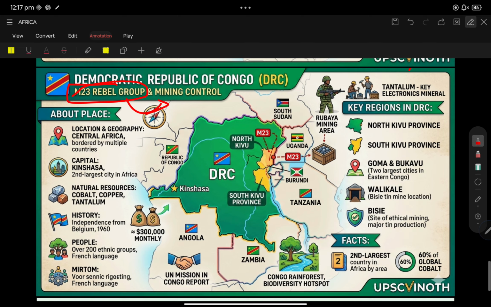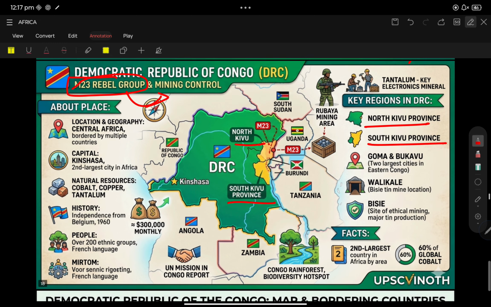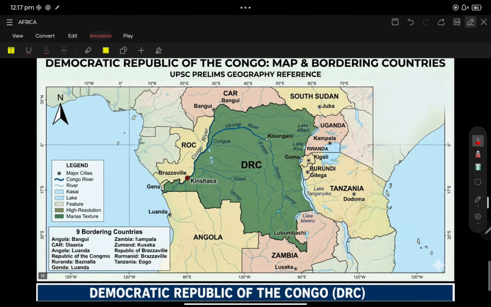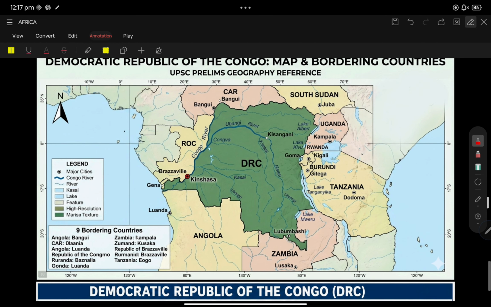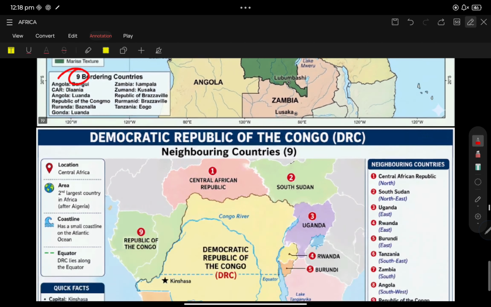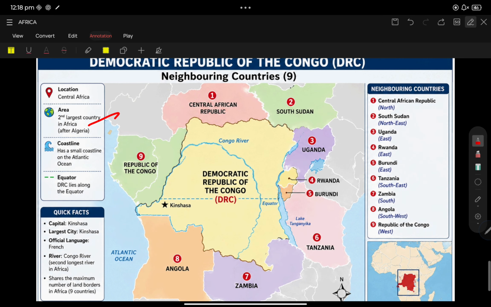The key regions of the Democratic Republic of Congo are the North Kivu and South Kivu provinces. It has nine bordering countries, but the bordering countries are not very important with respect to DRC. It is the second largest country in Africa after Algeria. It has a small coast. The first keyword is that it is not a landlocked country.